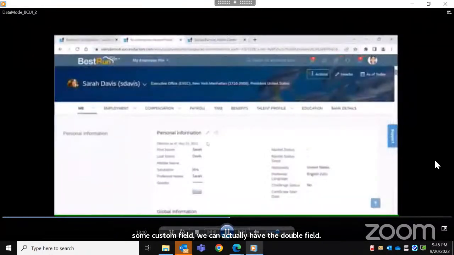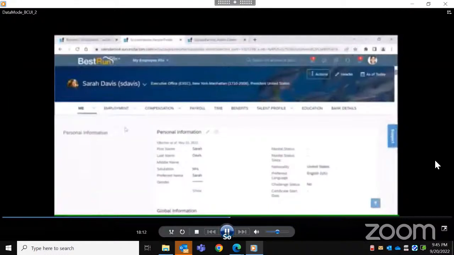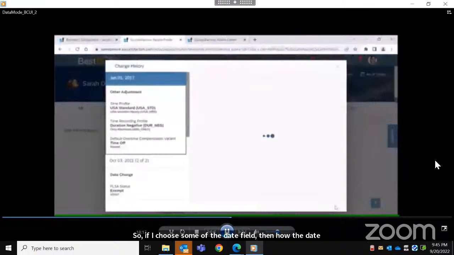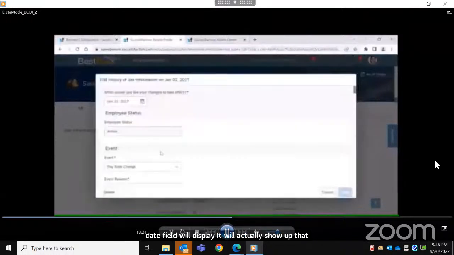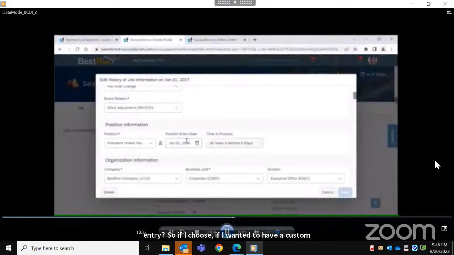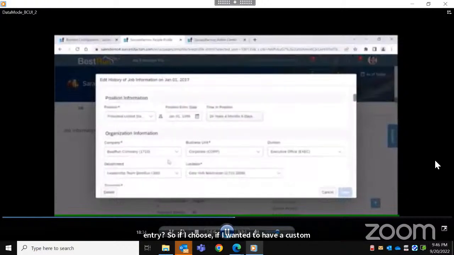Okay. So if I choose a date field, how will the date field display? It will show the calendar option, like position entry. So if I want to have a custom field and I choose date as the type, it will show something like this. A string will be an open text. Double also will be an open text where we can enter the number.